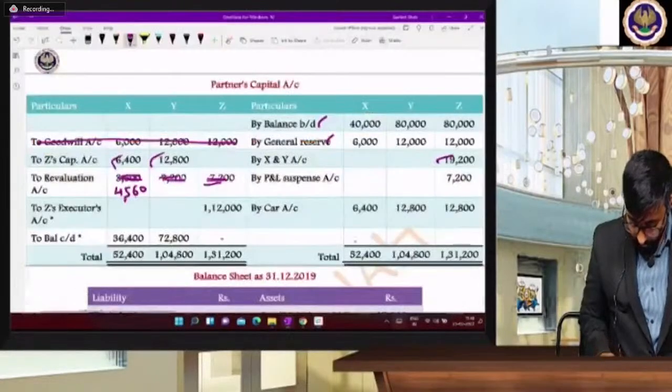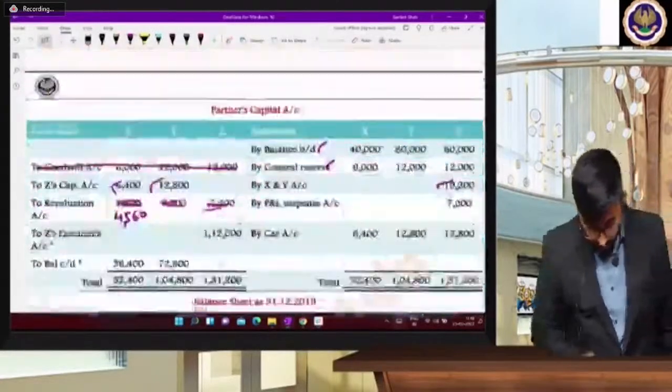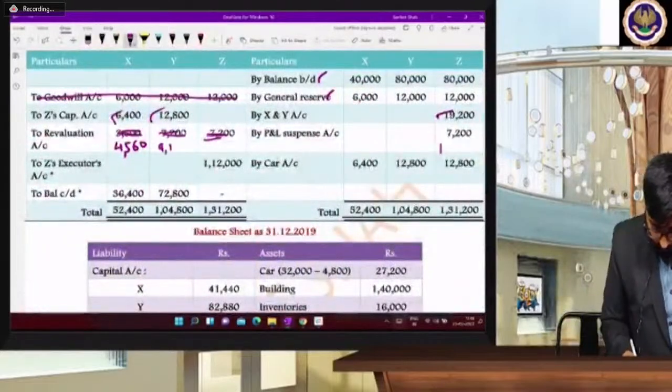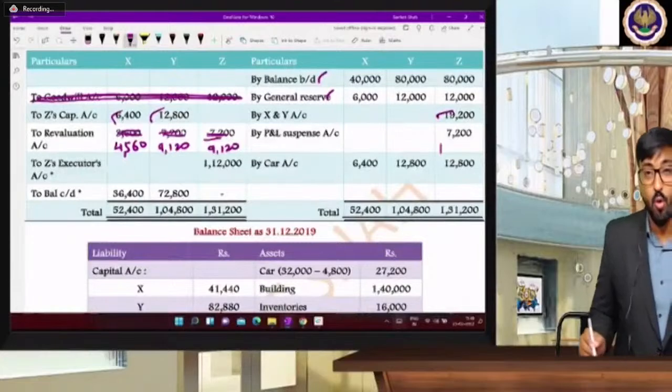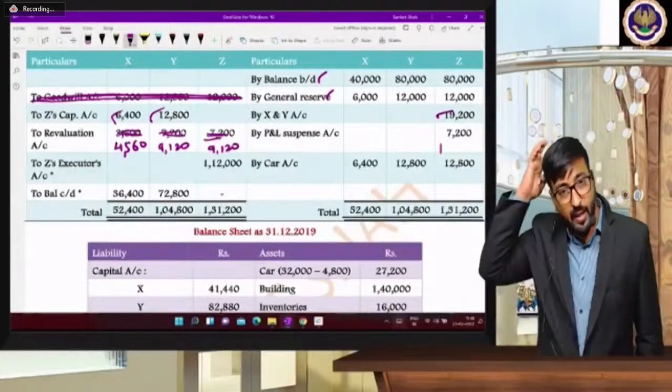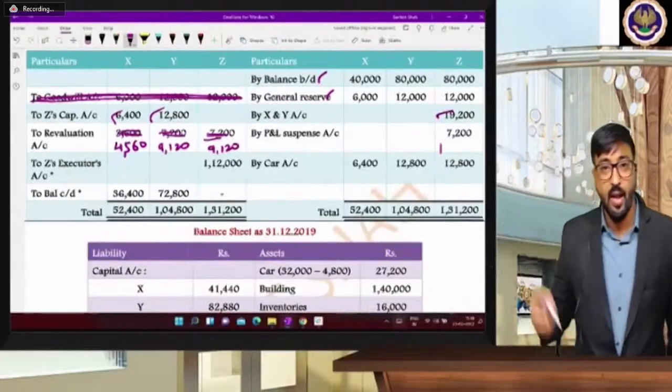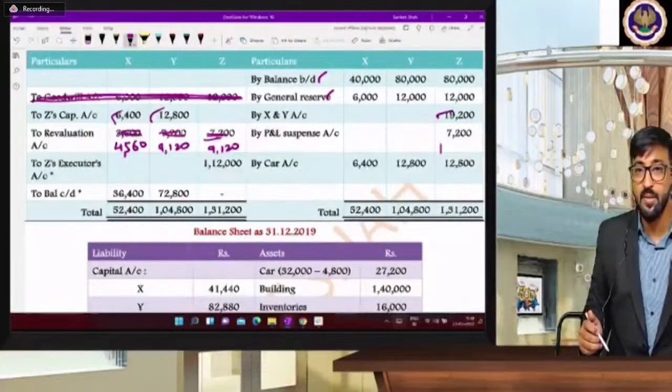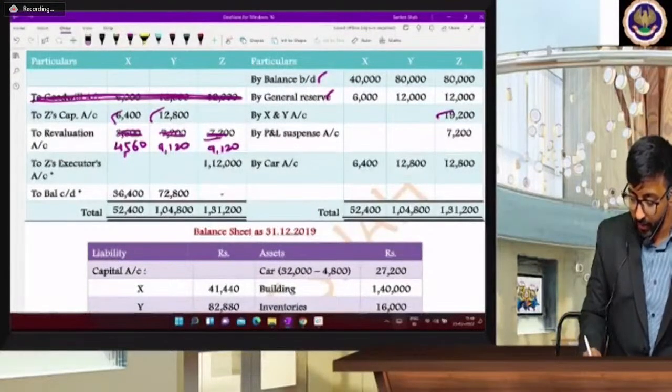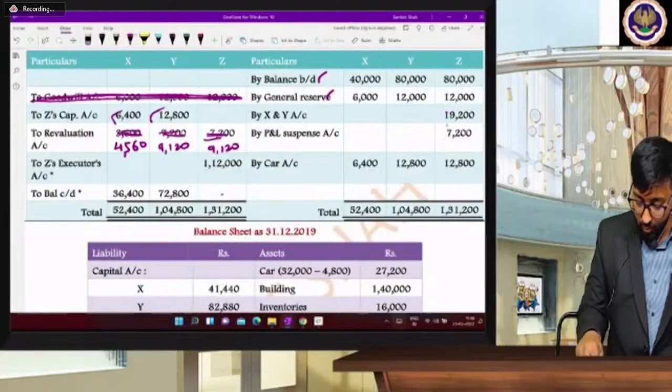How much came in revaluation? 9120. 9120. Beta, this question is as per old study material. So please, sorry for that. I am changing the answer over here only. And see, by P&L suspense, we got this 7,200, right? Yes, P&L suspense we got.